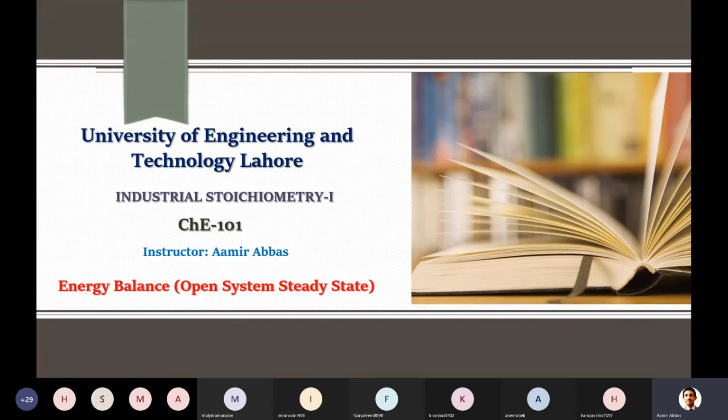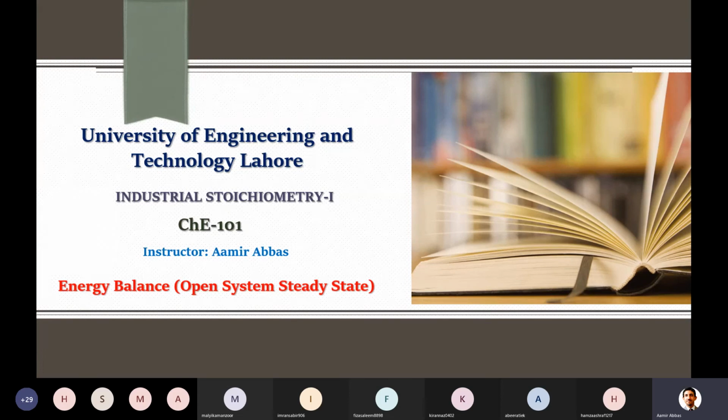I guess in material balance you are well aware of what generation and consumption mean. That concept can similarly be applied to energy balance, because during reaction sometimes you have to provide energy, and sometimes energy is released, which we classify as exothermic or endothermic reactions. So either energy is generated or consumed. Because here we are dealing with only non-reactive systems in this chapter, you are not concerned about that.